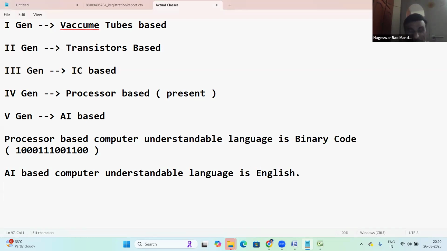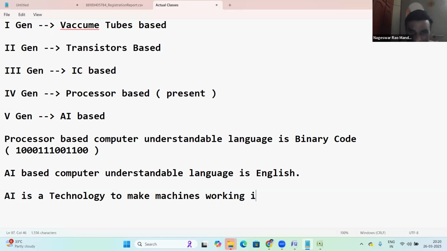Let us have some discussion on AI. A very interesting topic. So what is exactly AI? AI is a technology to make machines work like a human being. Just that: AI is a technology to make machines working like a human.